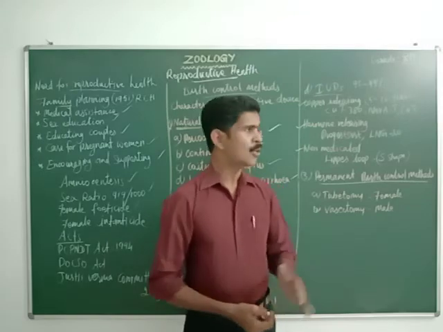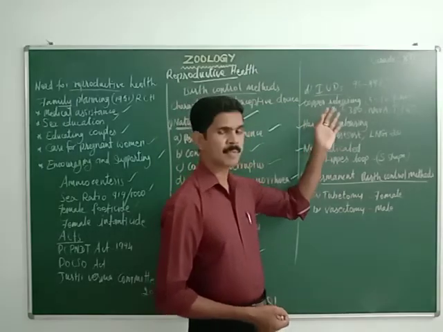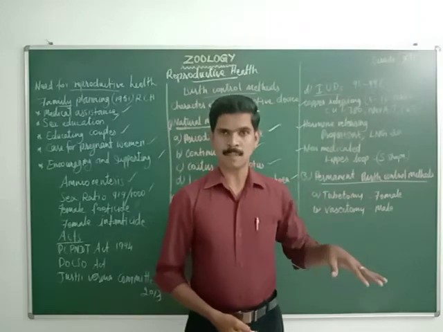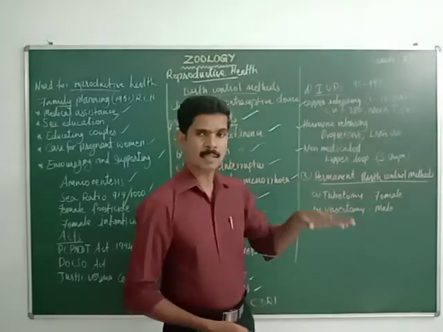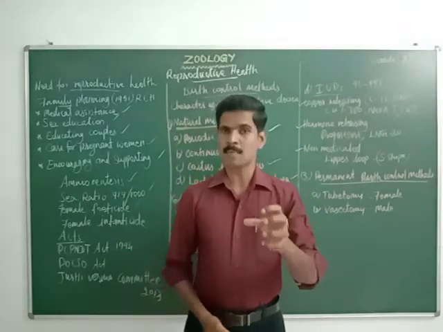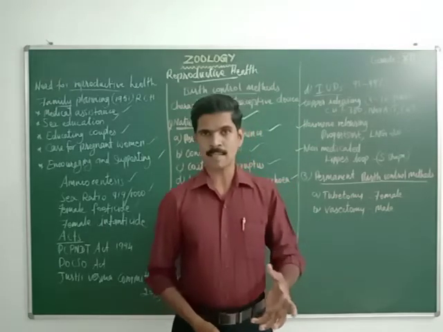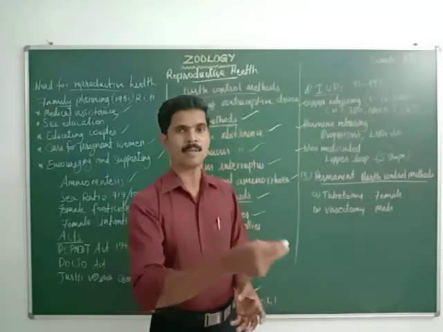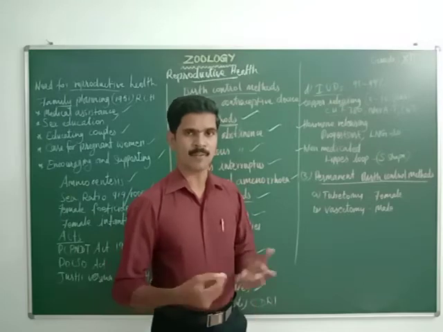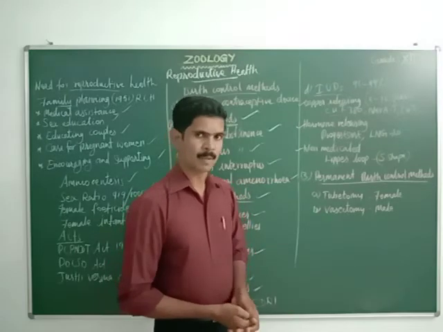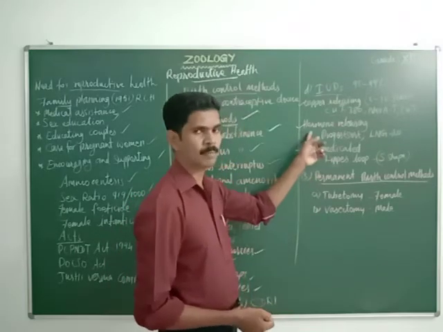Hope you understood. So here, the copper releasing substance prevents the motility of the sperms, and this hormone releasing intrauterine device produces more mucus inside the cervix. So the sperm is not able to meet the egg, and the fertilization process is automatically prevented. Hope you understood these two points.